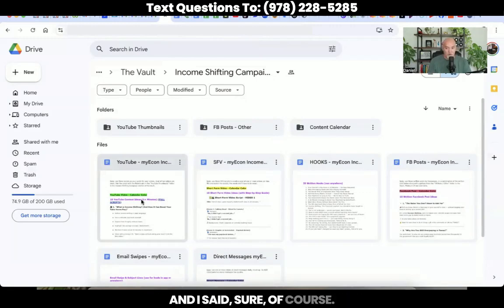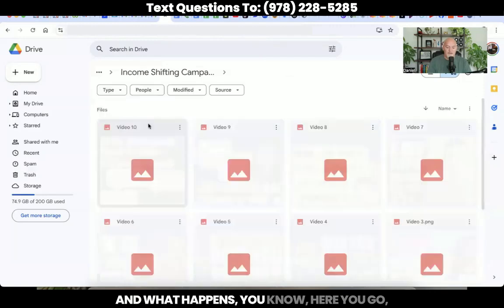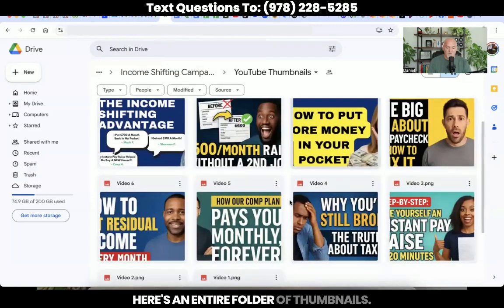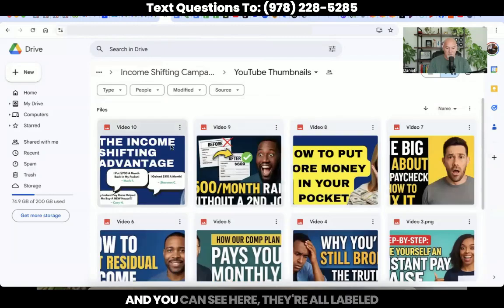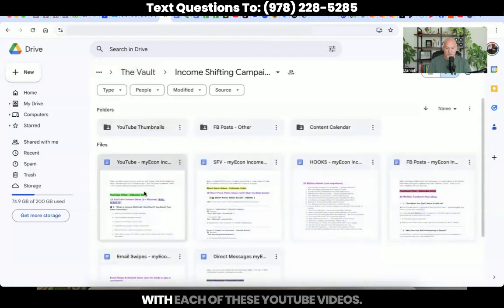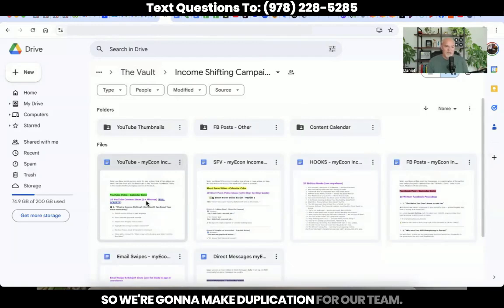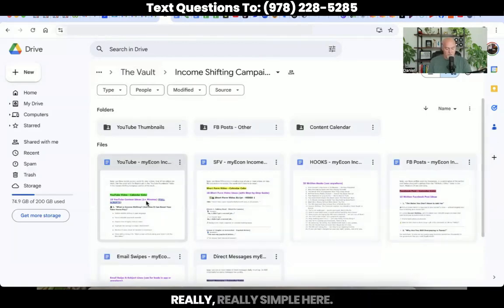And I said, "Sure, of course." And what happens, here you go. Here's an entire folder of thumbnails. And you can see here, they're all labeled 1 through 10. And these correspond directly with each of these YouTube videos. So we're going to make duplication for our team really, really simple here.